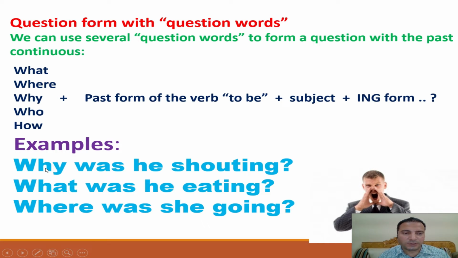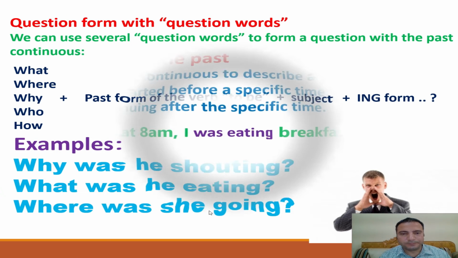Why, this is a question word. Was, this is the past form of verb to be. He, a subject, plus verb plus ing. What was he eating? Where was she going?